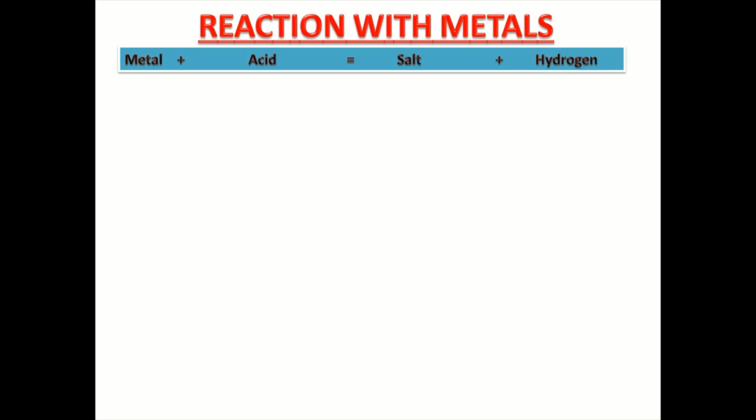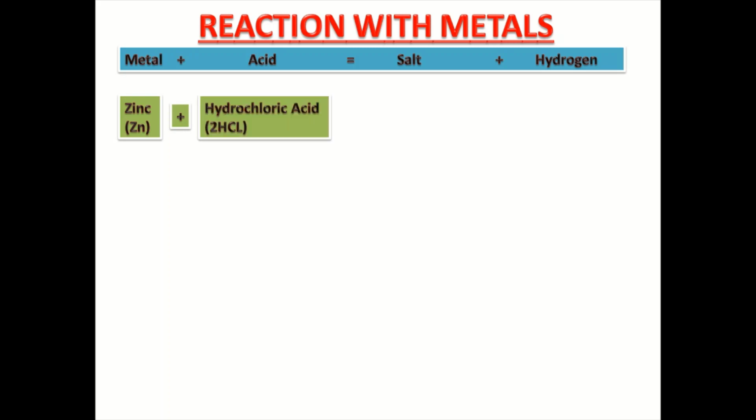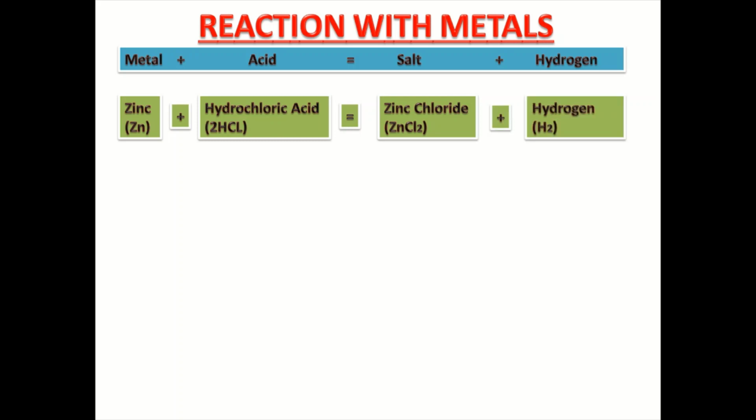Children, I have told you about acids and its properties. Let us see what happens when these acids react with metals. In this equation, you can see when metal reacts with acid, salt and hydrogen is formed. Let us see its example. Here, zinc is a metal. When it reacts with hydrochloric acid, it forms salt, that is zinc chloride, ZnCl2, and hydrogen gas.